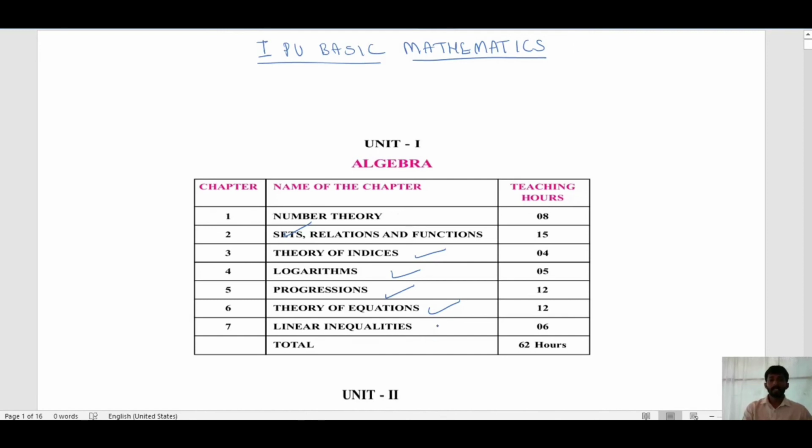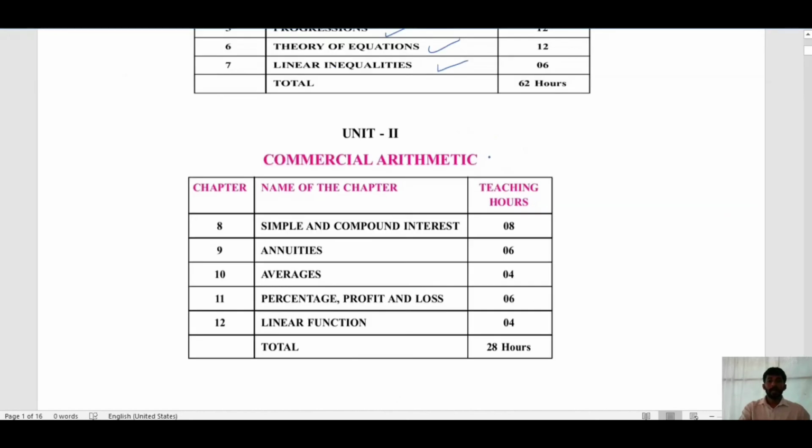Then linear inequalities. Some of you may have studied this chapter also. In this chapter we will study the meaning of linear inequality and graphs related to linear inequalities. Compared to all other units, algebra is a very simple concept and you can score maximum marks in this chapter. And the second unit is commercial arithmetic.